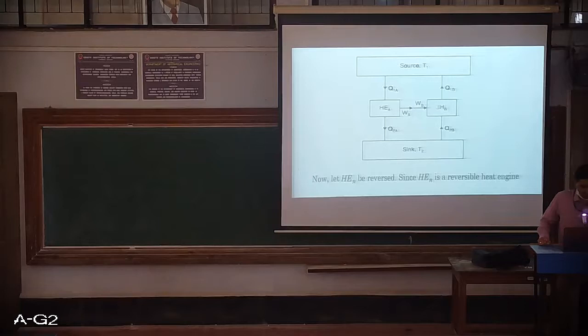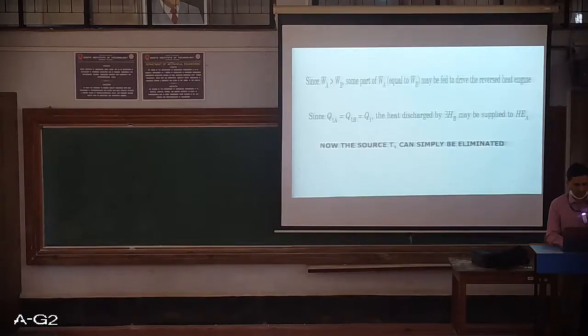So what will happen now? Let heat engine B be reversed, since heat engine B is a reversible heat engine. So the ultimate diagram becomes like this, whichever is being shown. Now since we have already proved that the work output from engine A is greater than the work output from engine B, definitely part of the work from WA, which is equal to WB, may be fed to drive the reversed heat engine.